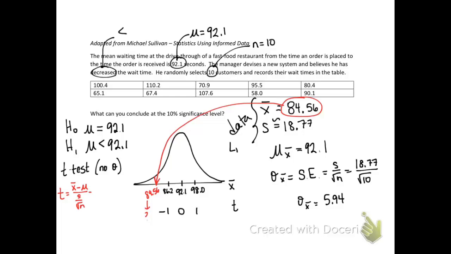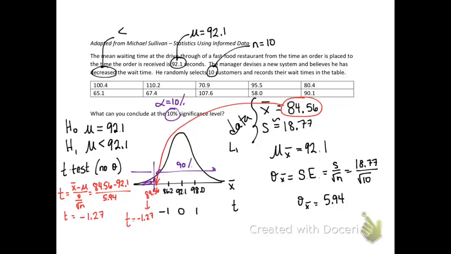So let's find our test statistic, which is our t-value. t equals x bar minus mu over s over the square root of n, which in this case is negative 1.27. So that's our test statistic, negative 1.27. I want to find the critical value. The critical value comes from alpha. In this case, alpha is 10%.